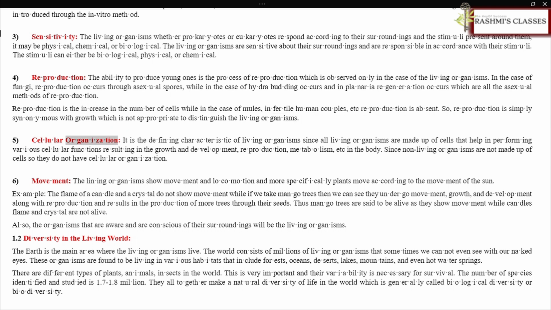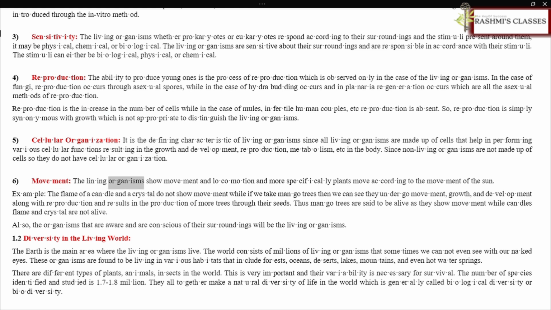Cellular organization. It is the defining characteristic of living organisms, since all living organisms are made up of cells that help in performing various cellular functions resulting in the growth and development, reproduction, metabolism, etc. in the body. Since non-living organisms are not made up of cells, they do not have cellular organization.